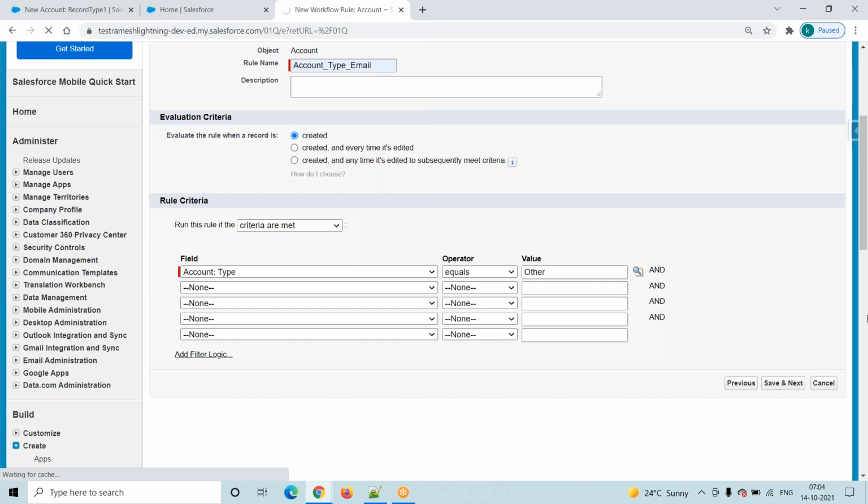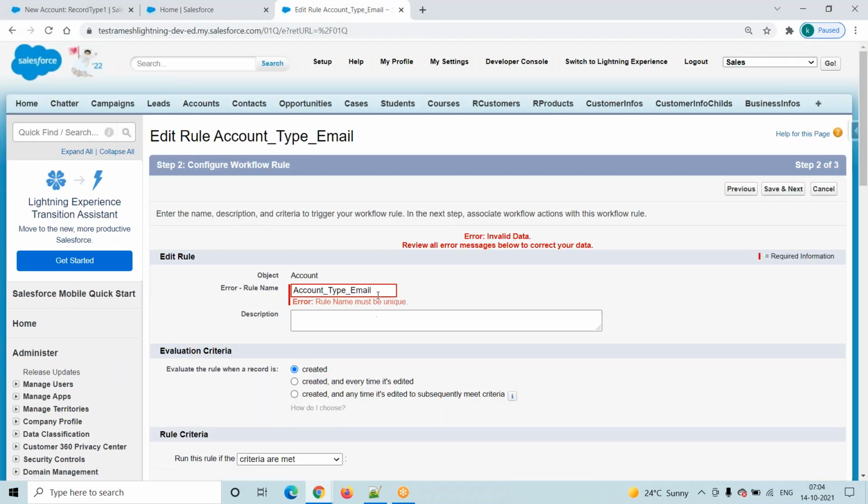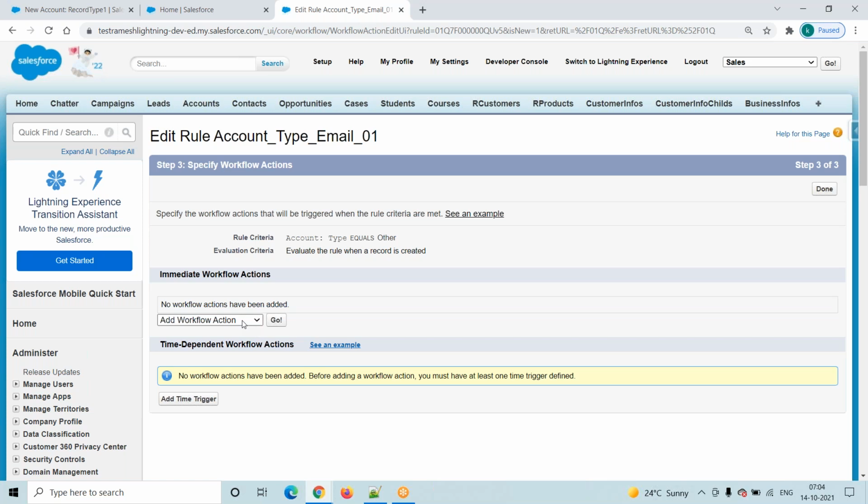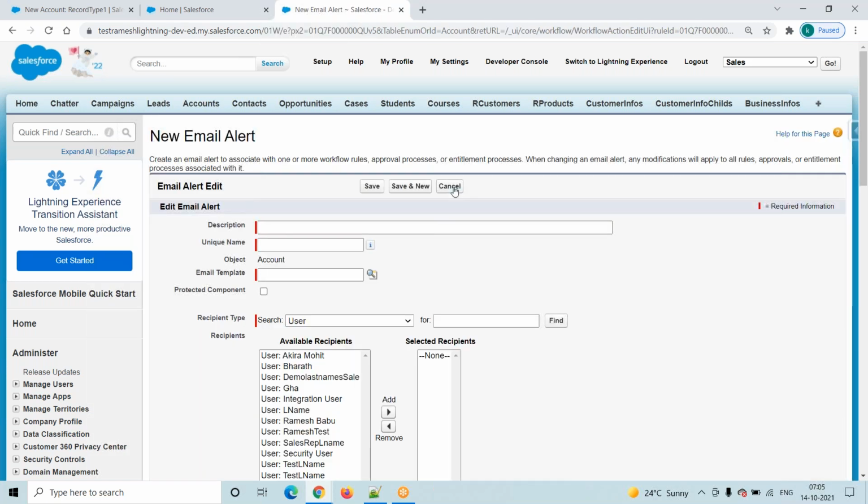Click on save and next. Email, okay, one is already there. Click on save and next. Workflow email alert. Click on this go. Okay, here it is working.